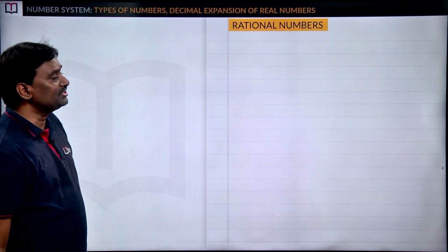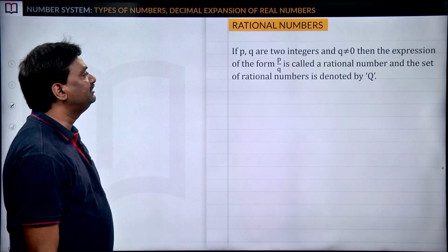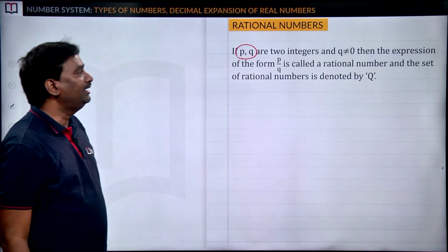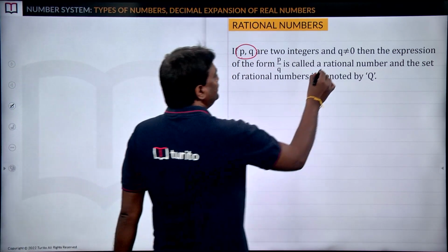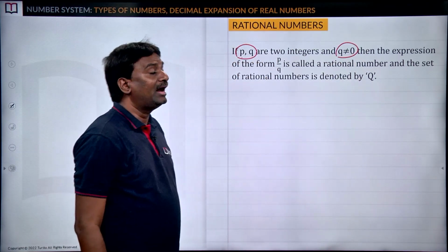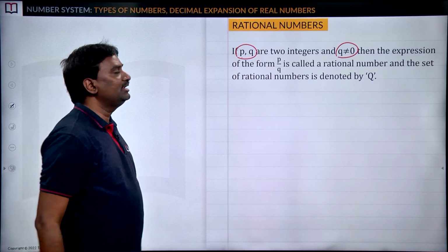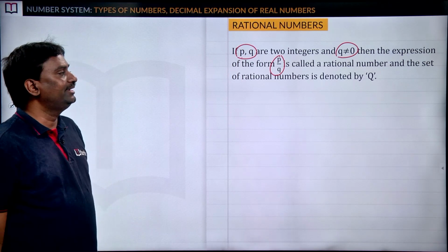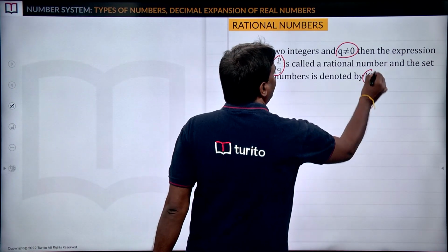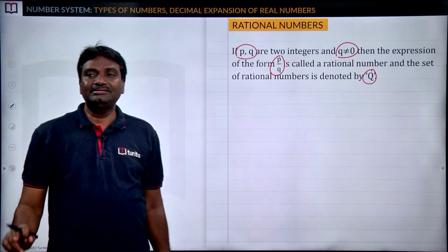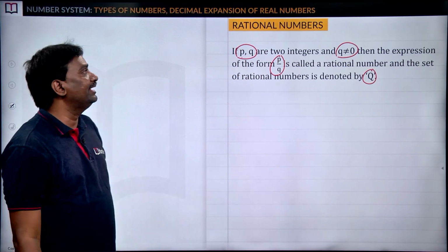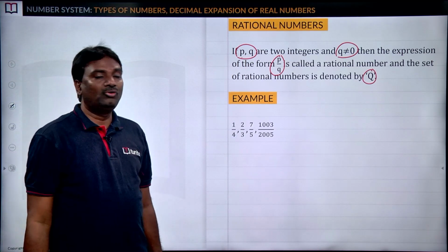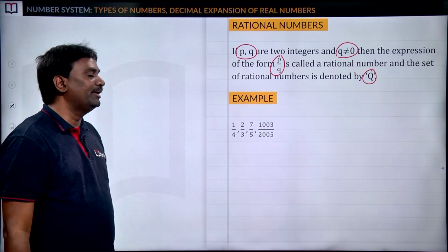Next, rational numbers. How can we say one number is a rational number? If p, q are two integers and q not equal to 0, meaning in place of q you may take any number other than 0, then the expression of the form p by q is called a rational number and the set of rational numbers is denoted by capital Q. Throughout mathematics in general, capital Q can be taken as the set of rational numbers. Here we have the examples 1 by 4, 2 by 3, 7 by 5, 1003 by 2005.